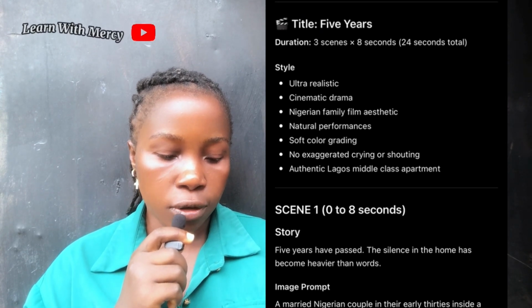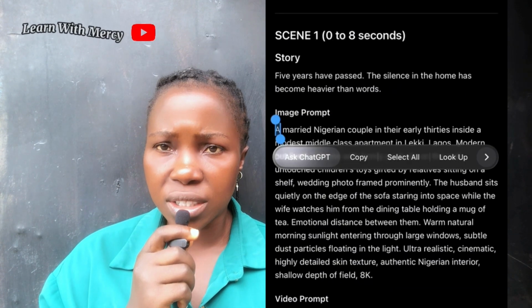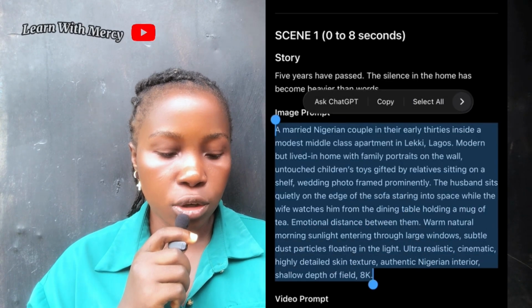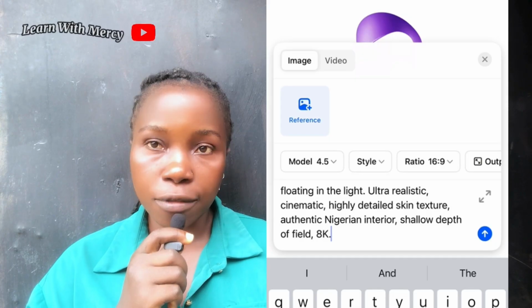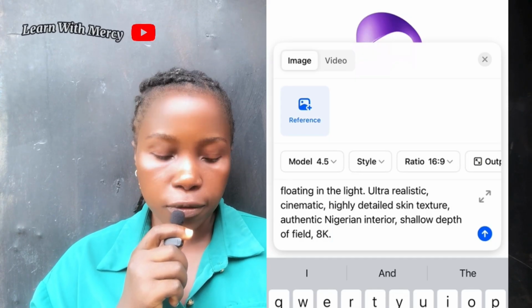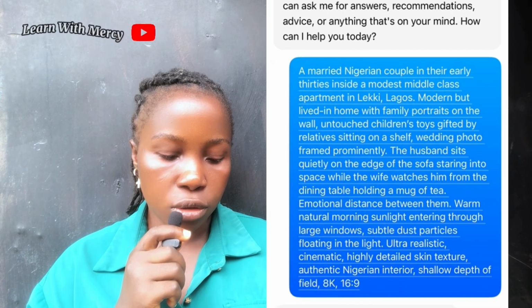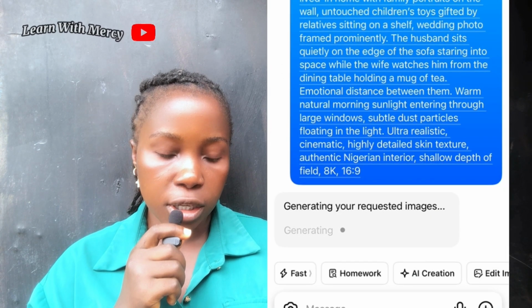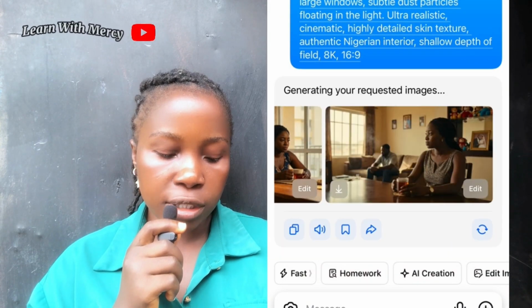So I'm going to first of all copy my image prompt because I want to generate both images and videos on that app. So I'm going to copy my image prompt, then go to Dola. Under image, since I don't have a reference image, I'm just generating image for the first time, I'm going to paste my prompt, then choose the aspect ratio and then click on go. Now we see it say generating your requested images. In less than 30 seconds, it generated the image. So this is the image.